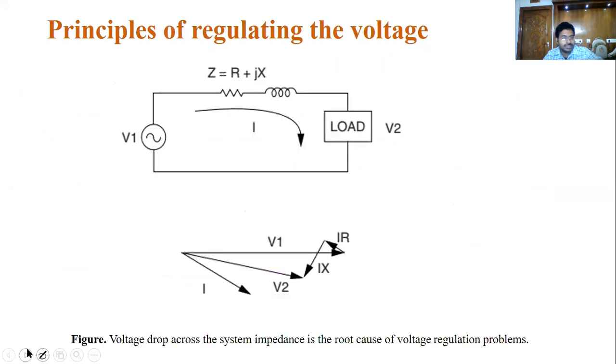Okay, now see some principle here. Now see some example. So this is the sending end. This is the receiving end, VR. Based on the load, what will happen? These characteristics change. Now see, I consider V2 as the reference, or VR or V2.